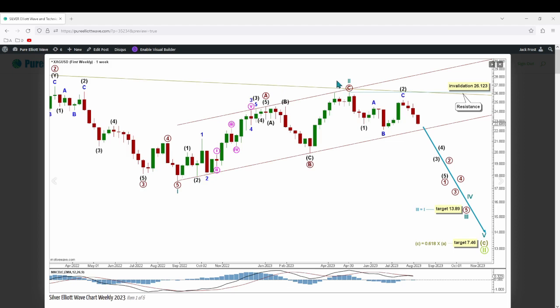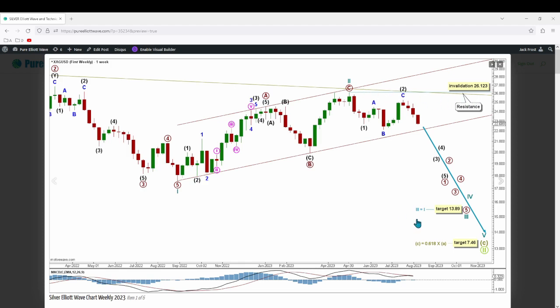Within the impulse, cycle wave 2 may be over here, with cycle wave 3 expecting to pull price lower, currently within its third intermediate wave of its first primary wave. It is possible that intermediate wave 2 continues slightly higher. If it does, it cannot move above the start of intermediate wave 1 at 26.123, and if it does, it may also find resistance at the upper edge of this channel here.